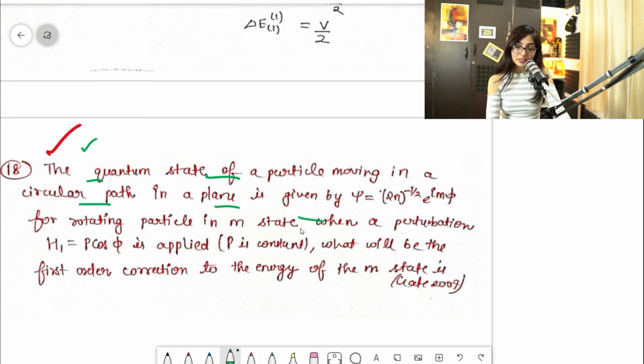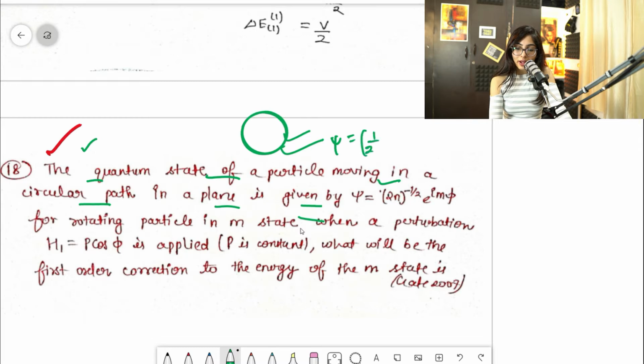So guys, it is given that a particle is rotating in a circular path, and the wave function is given like this. Fine. The wave function corresponding to that particle which is moving in that circular path is this one. Psi is equal to (1/√2π) e raised to power i m phi. Clear? So for a rotating particle in m state, m means the state, in what state that particle is moving.